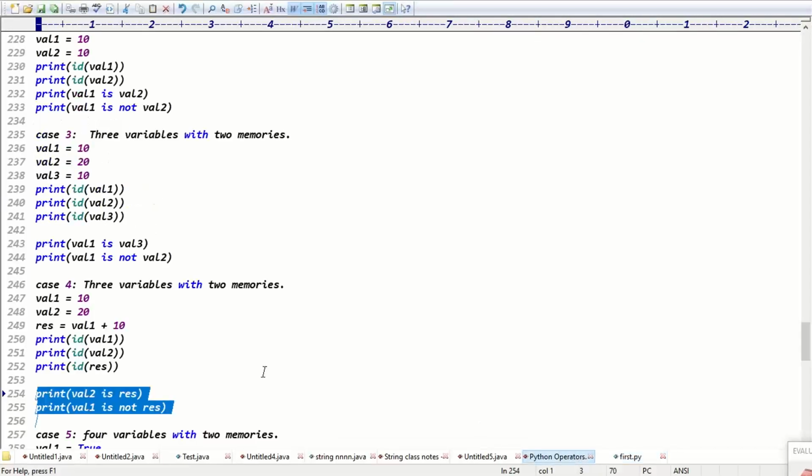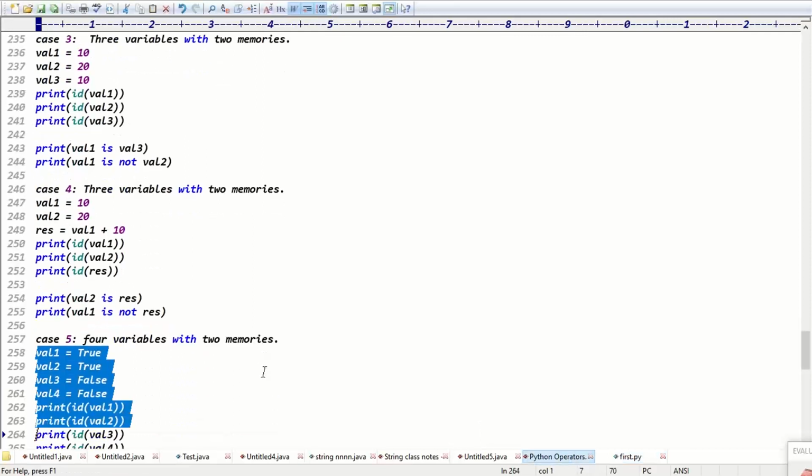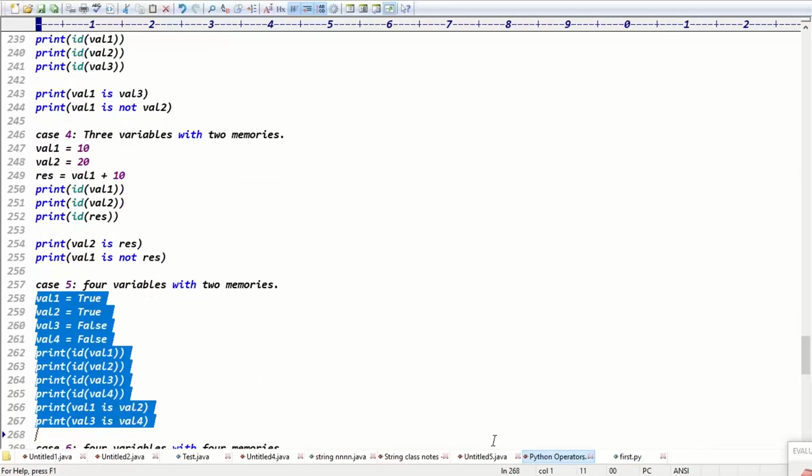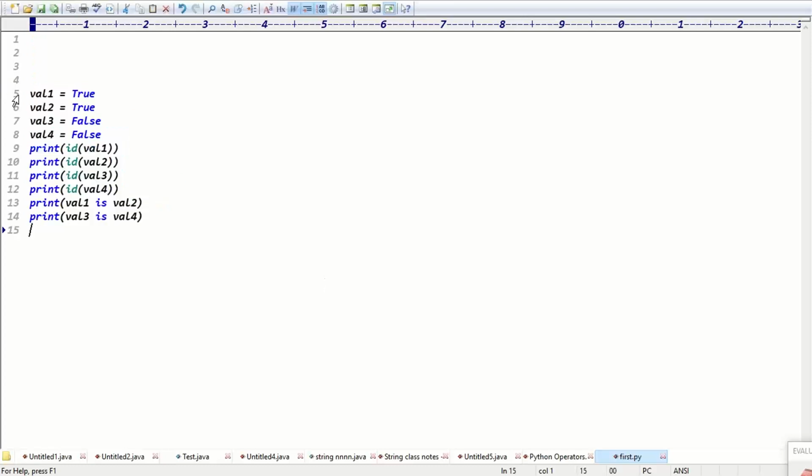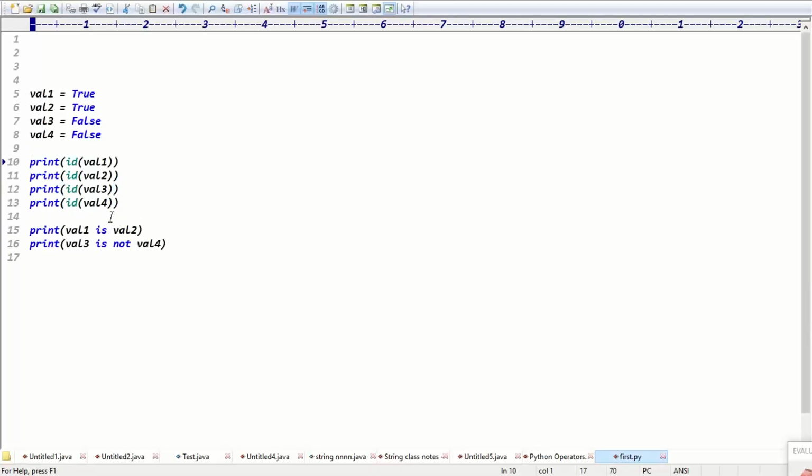Otherwise, do one thing, Priya. Priya, next example, you tell me the answer. You explain this complete code. Total, how many variables are there? How many memories are there? Which memories are same? And val1 is val2. Val1 is not val4. Then tell me the answer for this code. Priya, tell me.